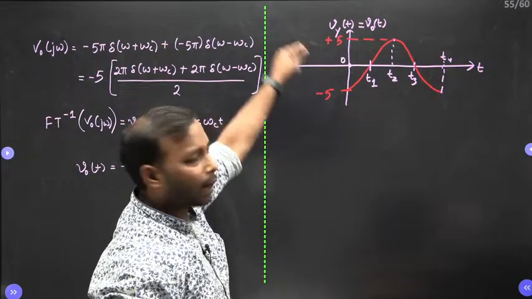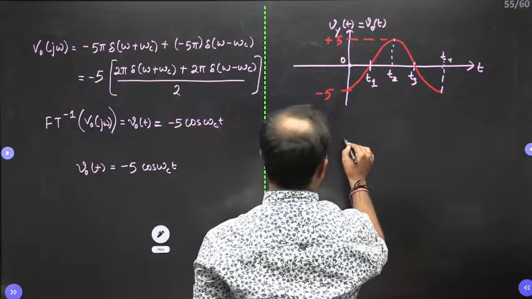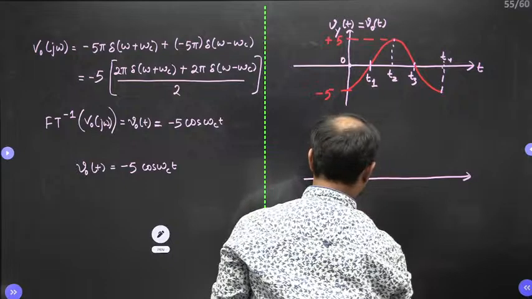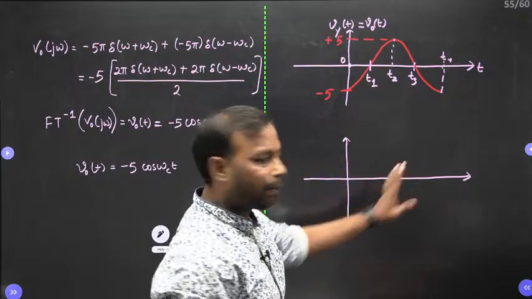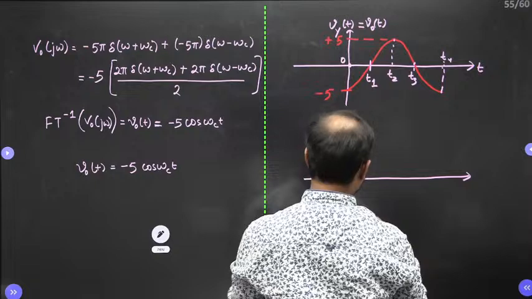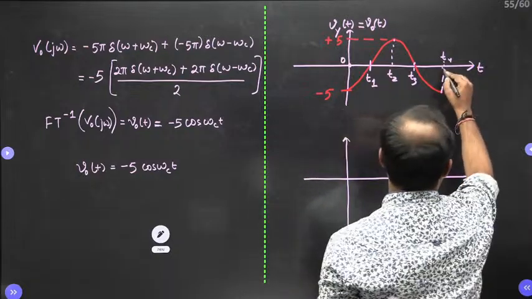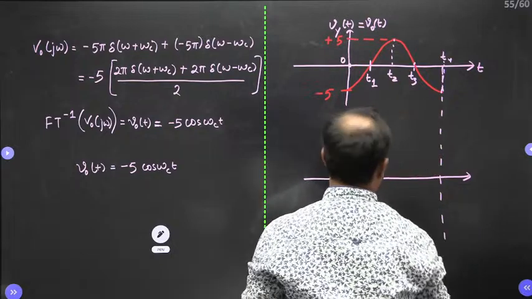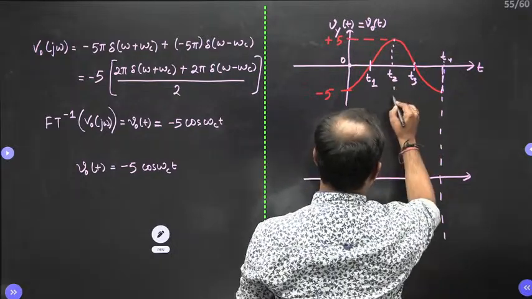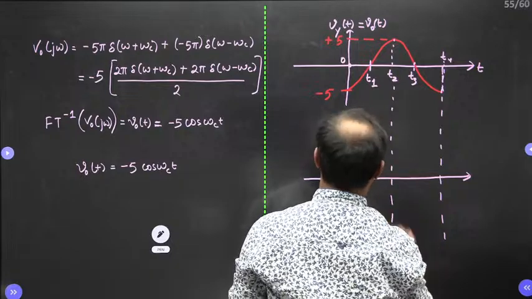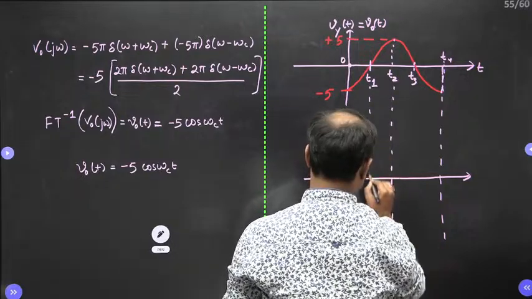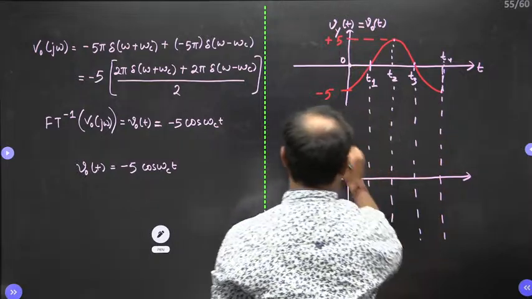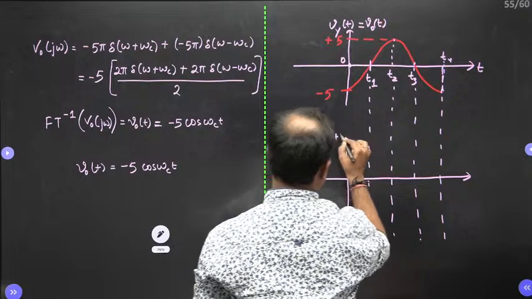This is applied on the Y plate, and on the X plate we need to apply the ramp signal, which is a reference signal supplied by me. So this is a sweep signal. Let me take the reference. This is Vx of t, and this is time t.